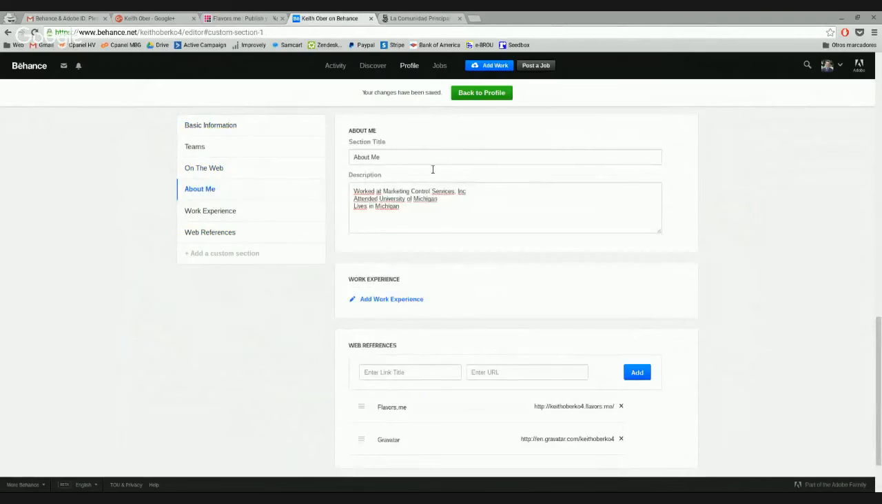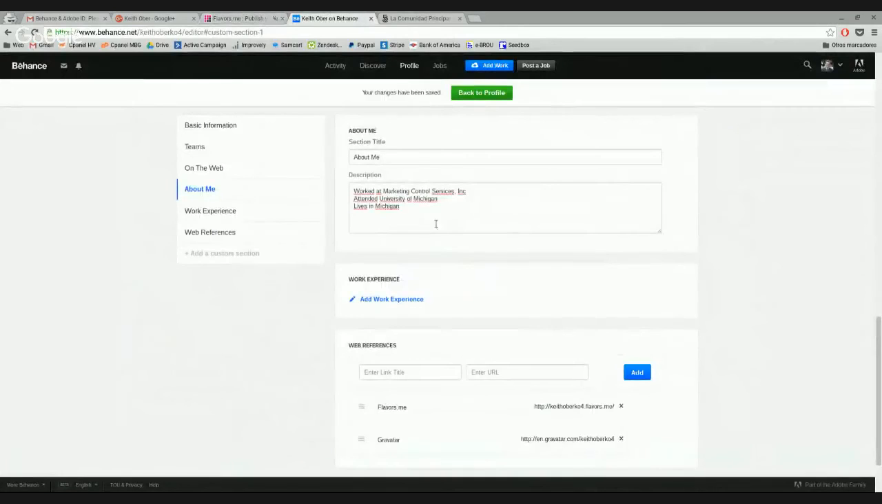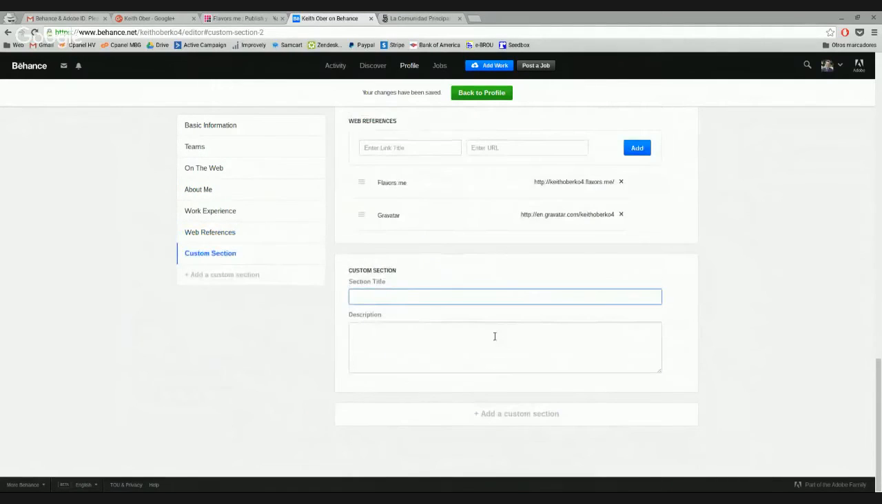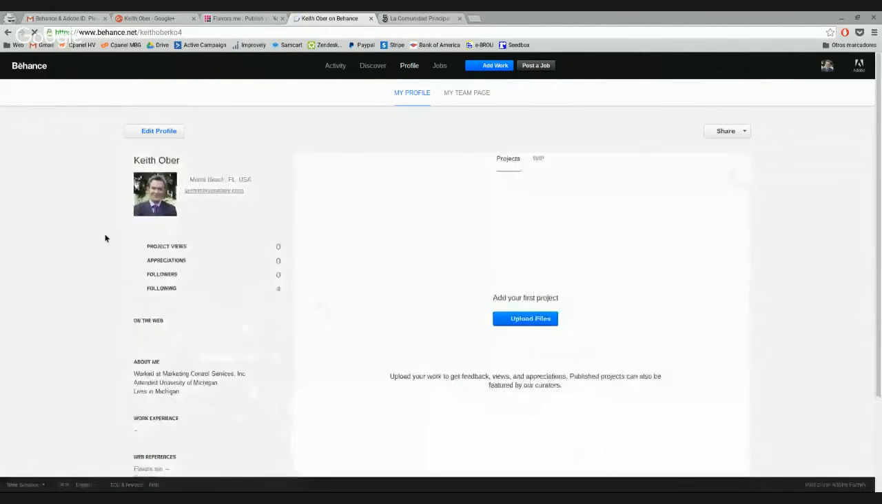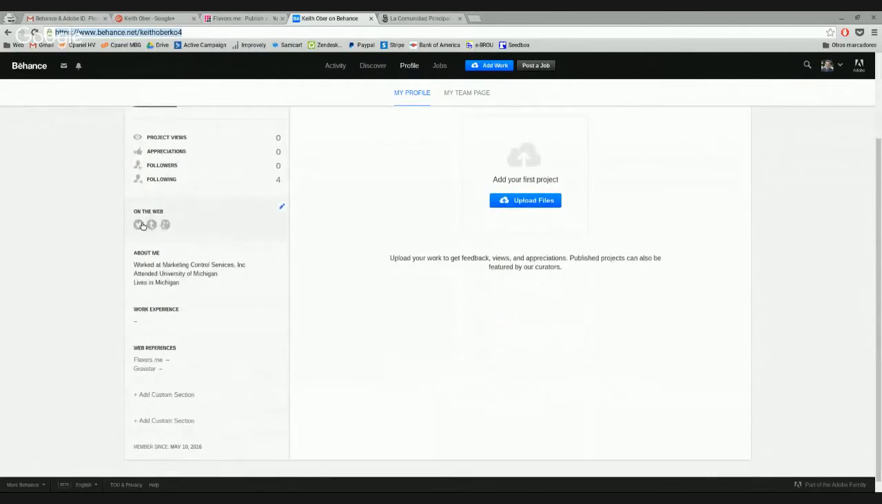About me, you can use the same description as on flavors.me, the keyword rich description, okay. Work experience, if you want to add something, web references, you can add some custom section. If you want to add more stuff here, I can go back to the profile and see what's going on. So this is the profile, and here we have the live link. And here we have the on the web, okay?